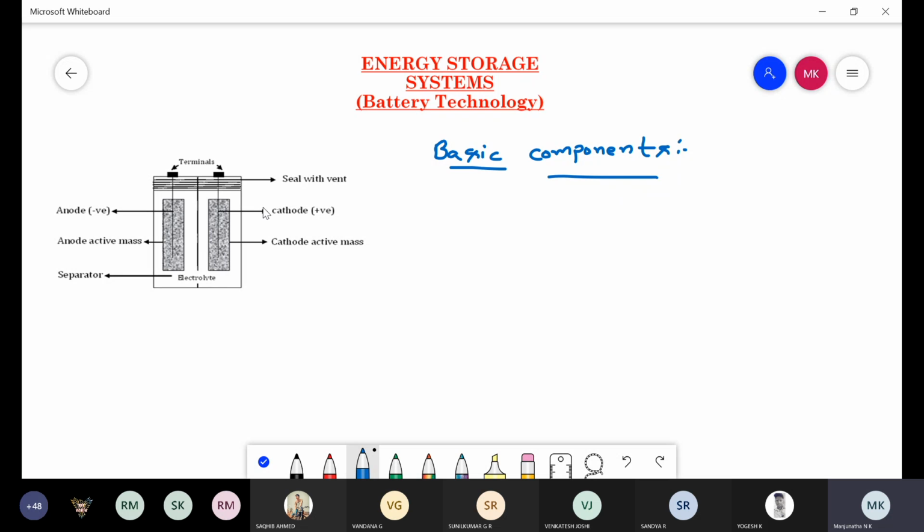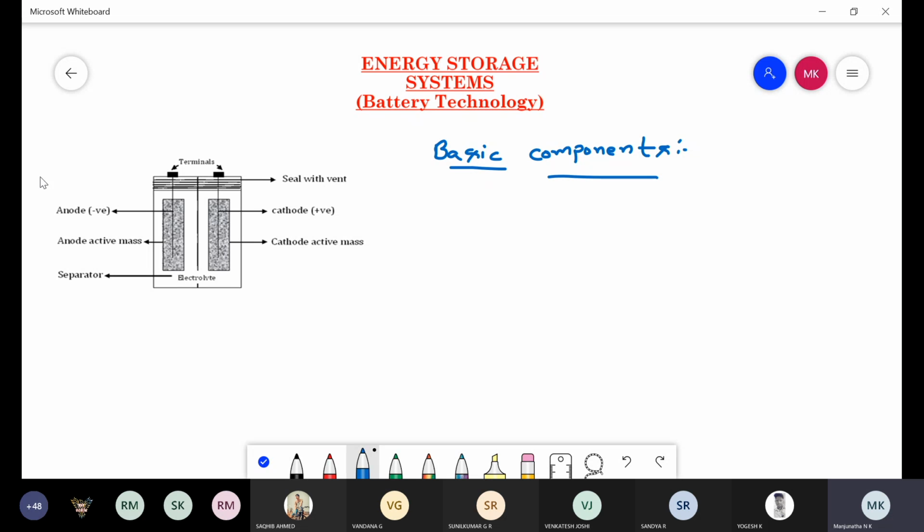First is an anode, second is a cathode, another is an electrolyte, another is a separator. Among these, it consists of some amount of anode active material, cathode active material, terminals, and a seal with vent or ventilators. These are some components used to construct a battery. It consists of four major components: anode, cathode, electrolyte and separator.